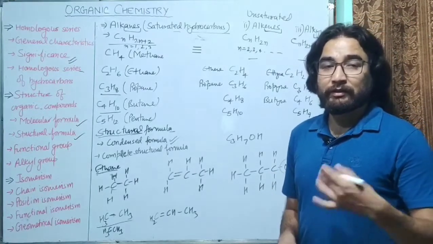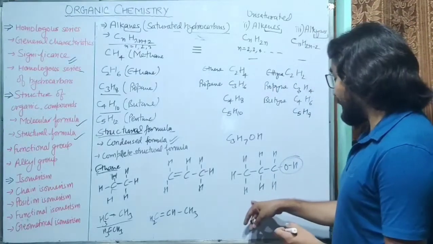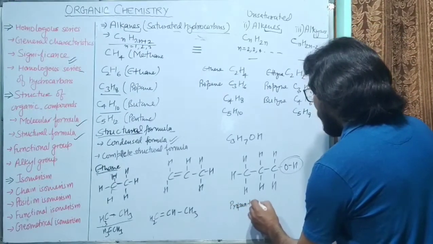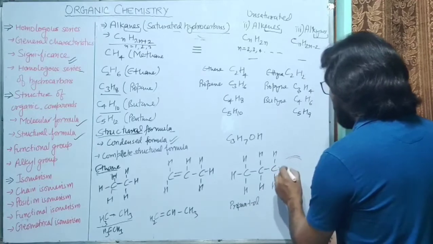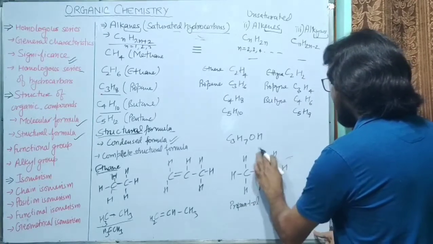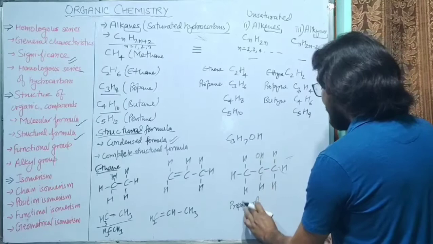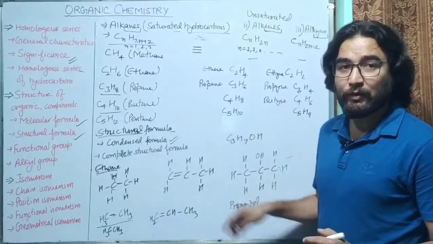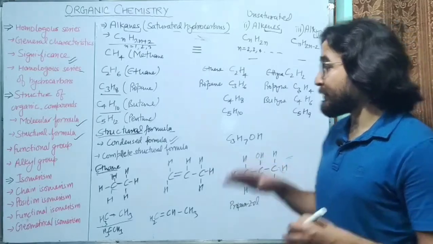So this structure is the formula of propane 1-ol. This is called propane 1-ol. Now if you remove OH from here and put it here, it will be called propane 2-ol. Now you can see the formula is the same. So we will talk about it later in the next topic.